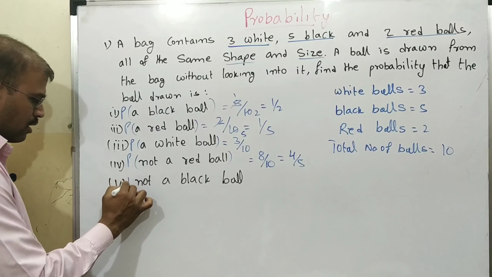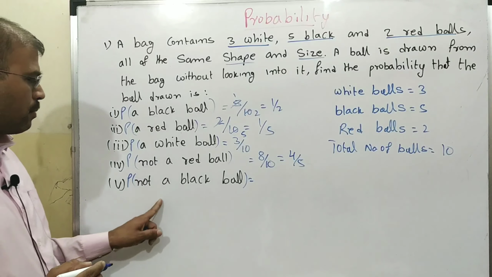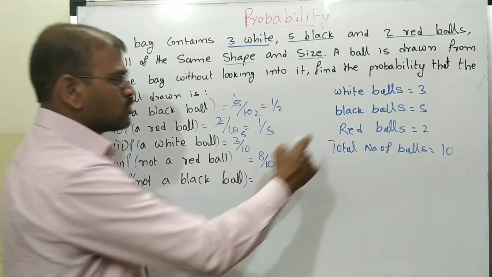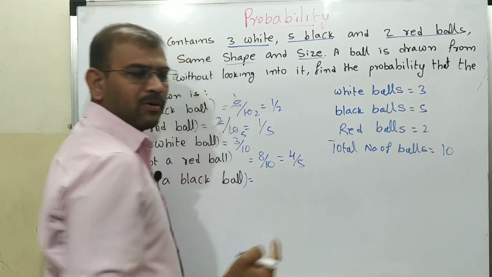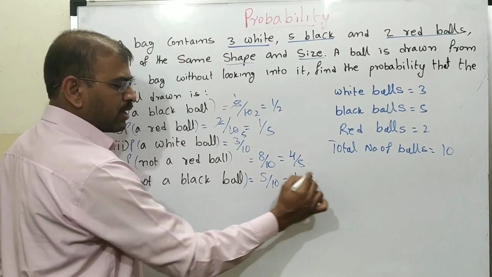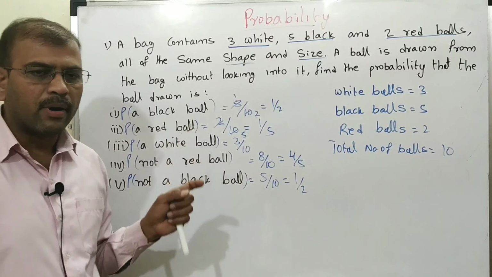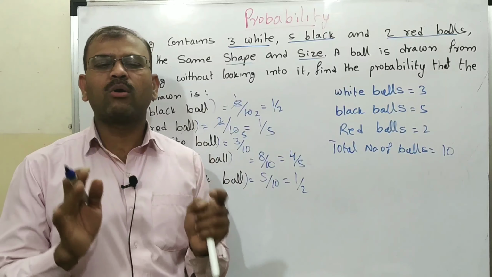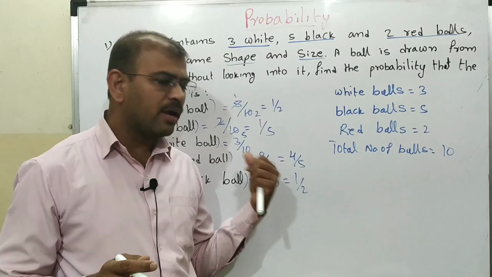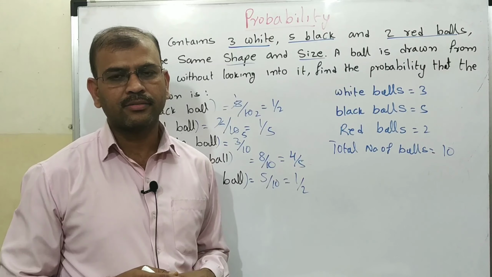The next one, probability of not a black ball. Except the black ball, the remaining are white balls, 3, and red balls, 2. Total is 5 out of 10. We can write 1 by 2. So always remember, whenever you write an answer, write it in the lowest terms. When you write it in the lowest terms, only then will they consider the answer correct.